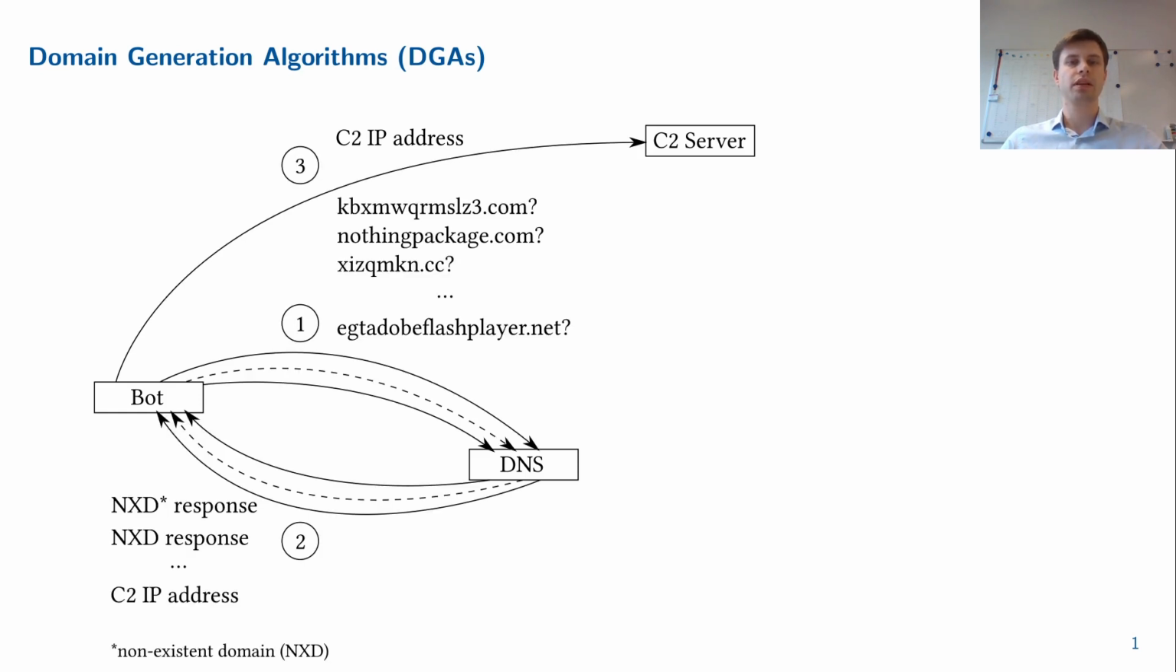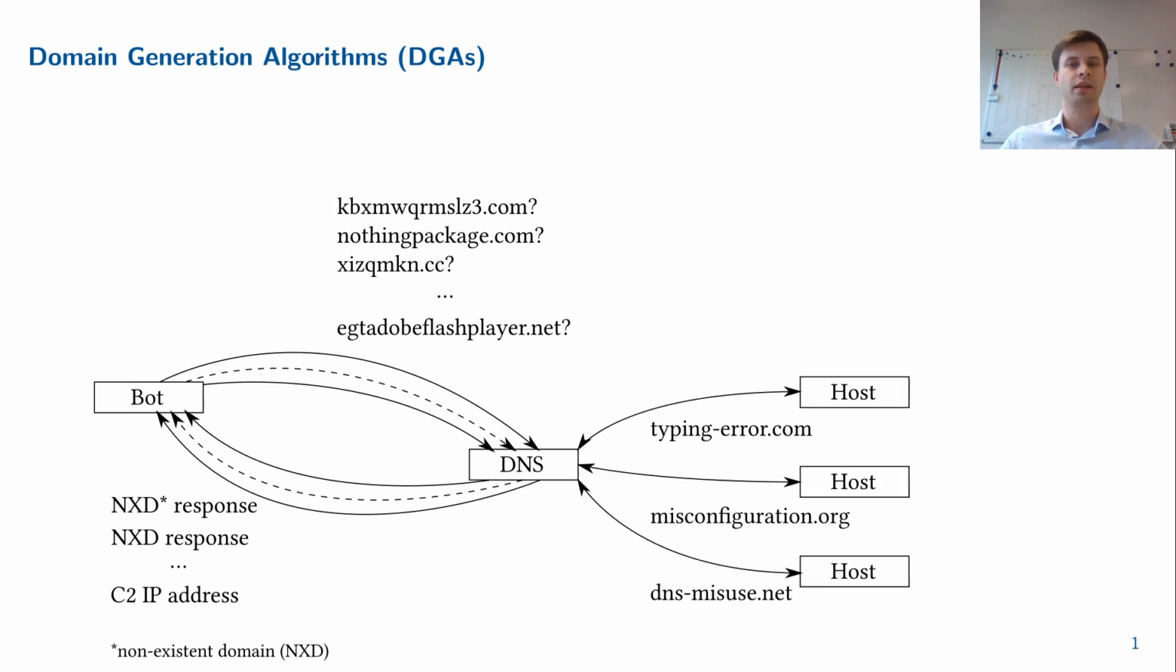This is why modern botnets rely on domain generation algorithms. A DGA is a pseudo-random algorithm generating a huge amount of domain names, which are then subsequently queried by the bot to eventually contact the command and control server. Typically, the botnet herder registers only a small subset of the generated domain names, and therefore most of the bot's queries result in non-existent domain responses. These NXDs can be analyzed in order to detect DGA activities within networks.